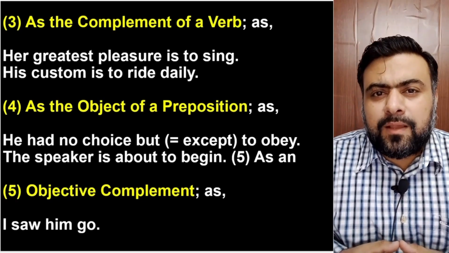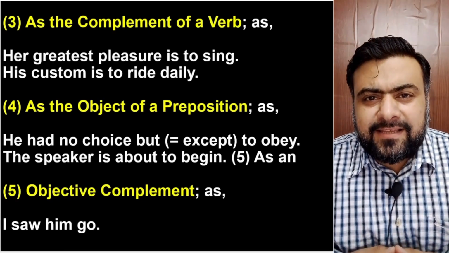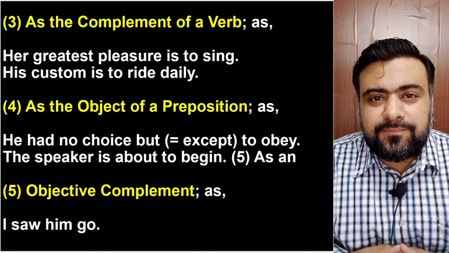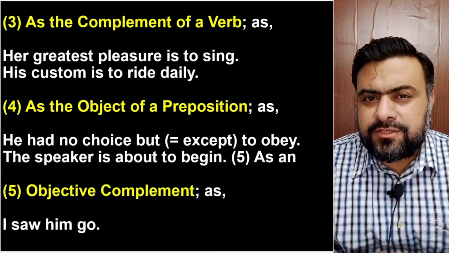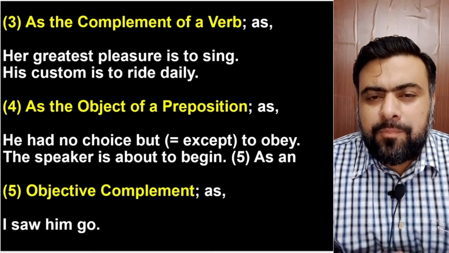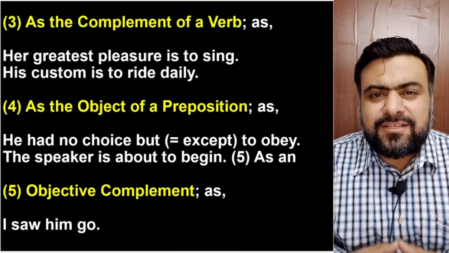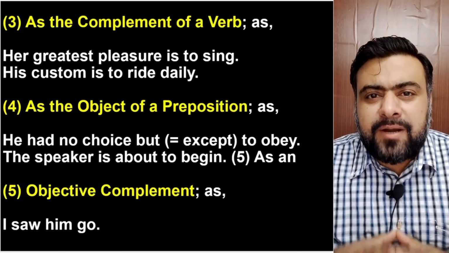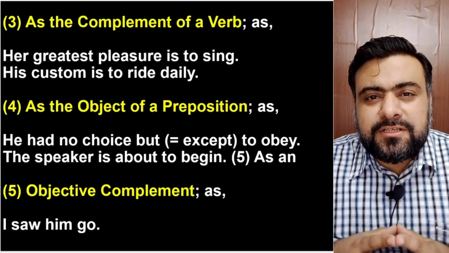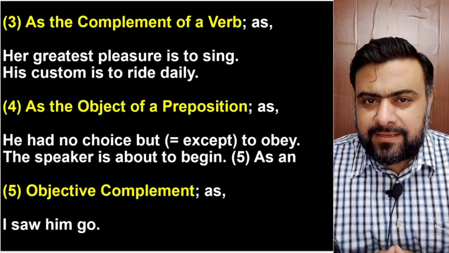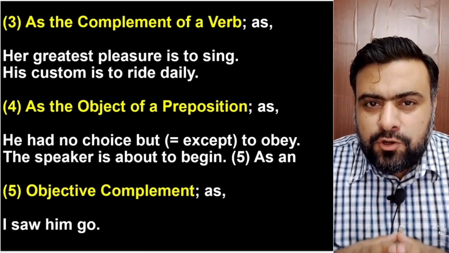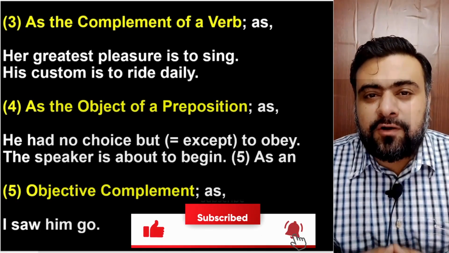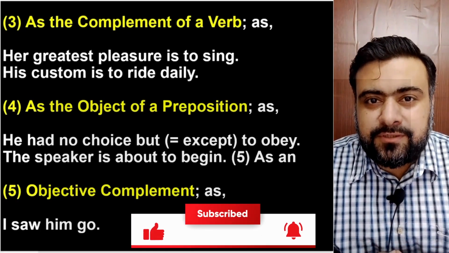Number 4. When the infinitive acts like the object of a preposition. For example, he had no choice but to obey. To obey, the infinitive to obey in this sentence, is acting like the object of the preposition but. The speaker is about to begin. Now, this to begin is the infinitive and it is the object of the preposition about.